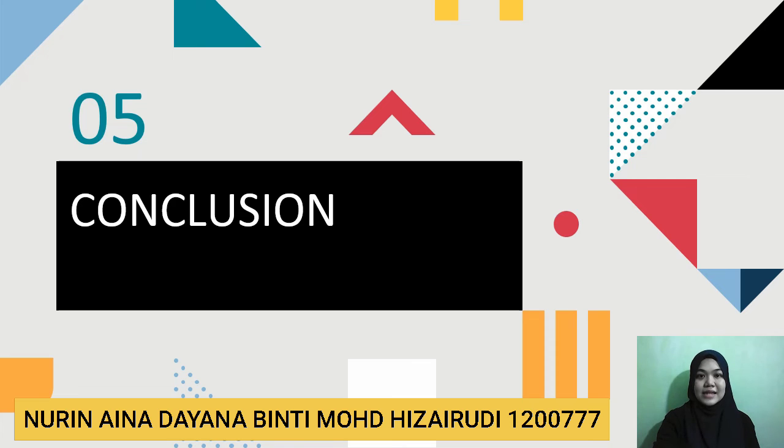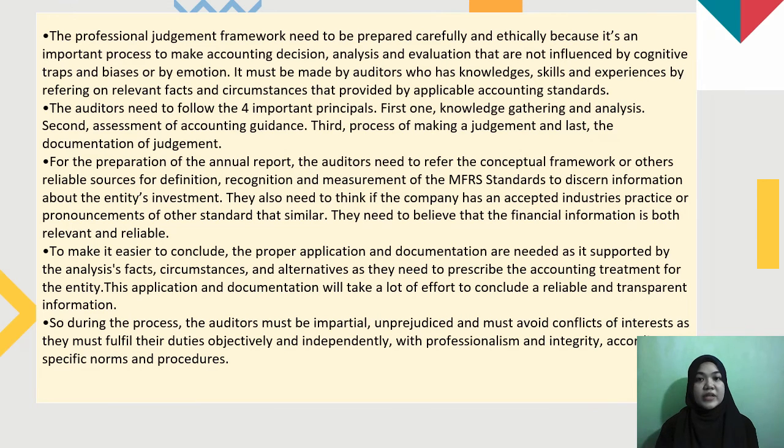This is the last part of our presentation, which is the conclusion. The professional judgment framework needs to be prepared carefully and ethically because it is an important process to make accounting decisions, analysis, and evaluation that are not influenced by cognitive traps and biases or by emotion. It must be made by auditors who have knowledge, skills, and experience, by referring only to relevant facts and circumstances provided by applicable accounting standards.